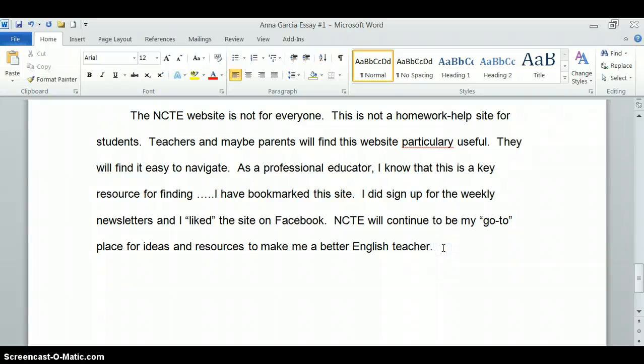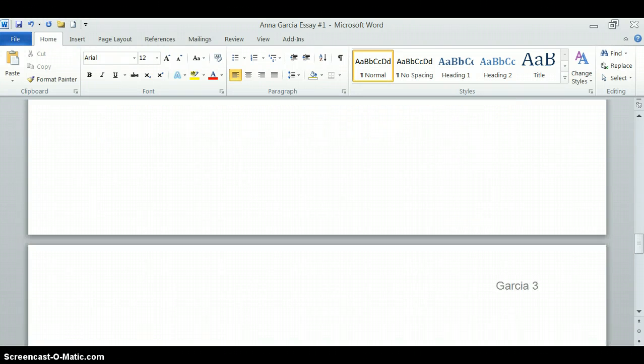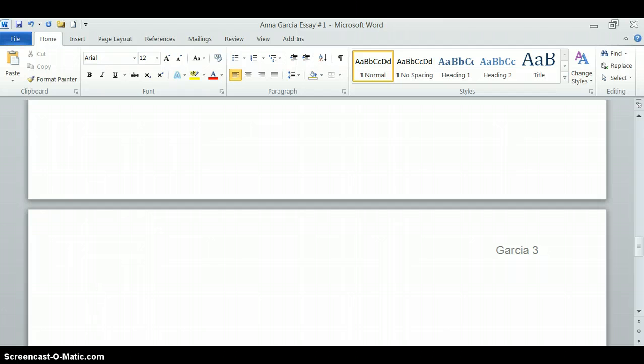Okay, now let's cite this website. At the end of your essay, you need to hit enter until you get to a brand new page. You need to write the words work cited. Just one, not works, but just work cited, because you're only citing one website. Center it, hit enter once, go back to the left, type the website name, NCTE.